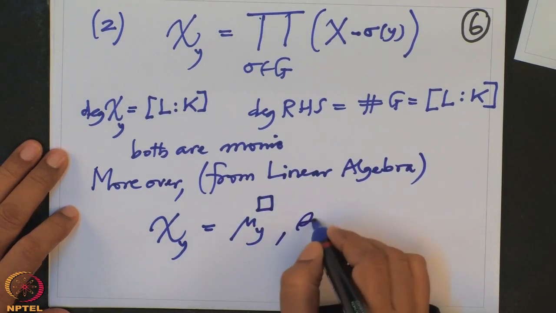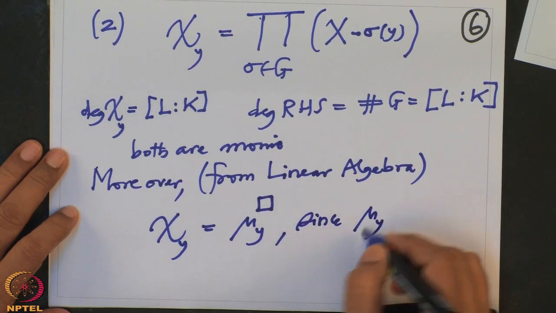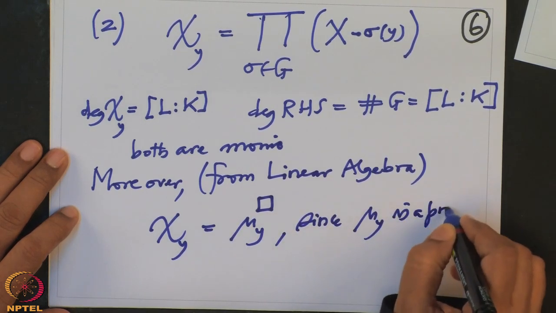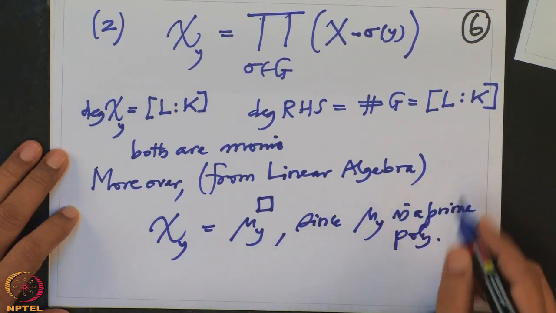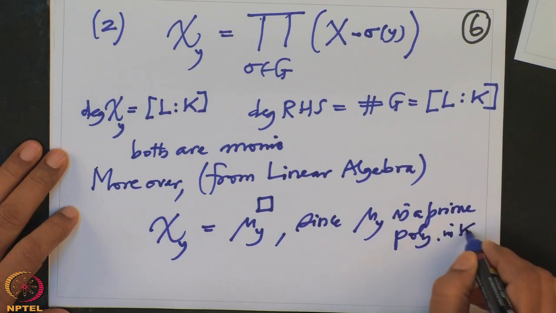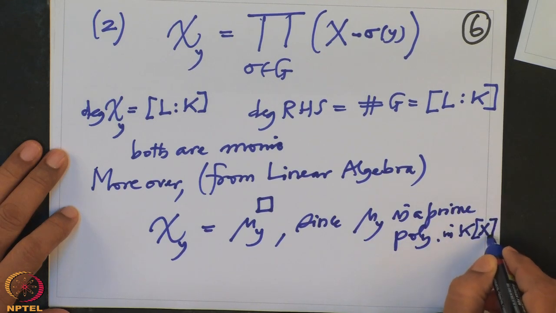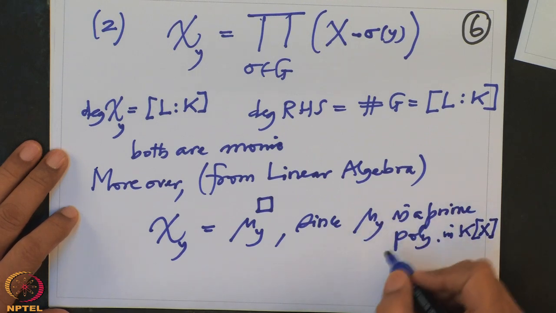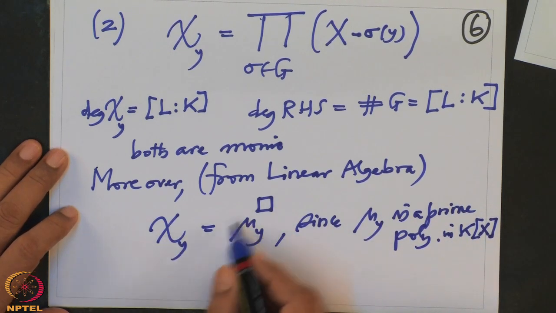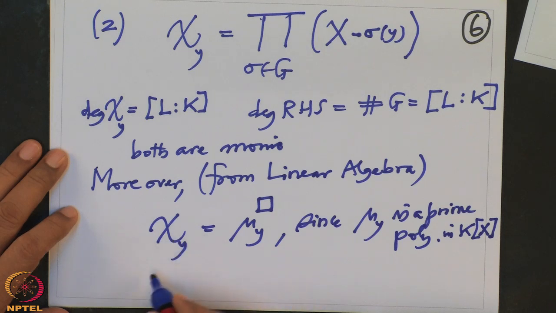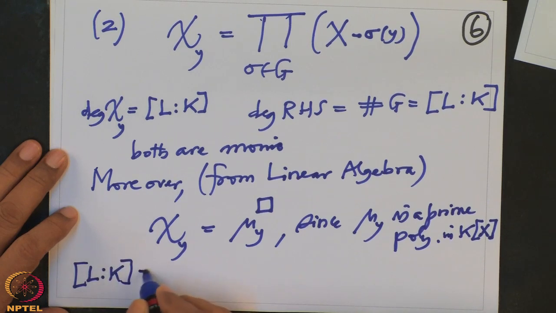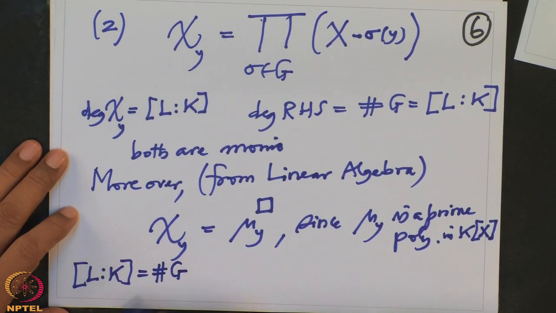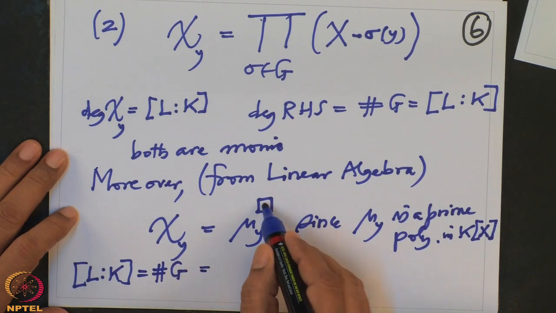because mu y is a prime polynomial in K[x], because it's a field extension. Now, therefore, what power? Here the degree of chi y is the degree of L over K, which is the cardinality of G, because L over K is Galois, and this side is what? I want to know what can I write here, which power.